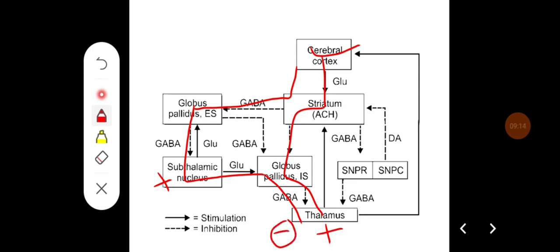So the effect of the indirect pathway on the thalamus is always inhibitory, and the activity of the basal ganglia depends on the balance between the direct pathway and the indirect pathway. That is, usually the inhibitory pathway is going to dominate the excitatory pathway.